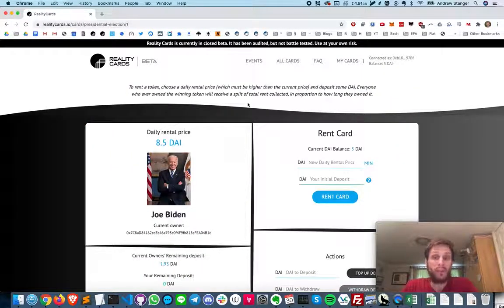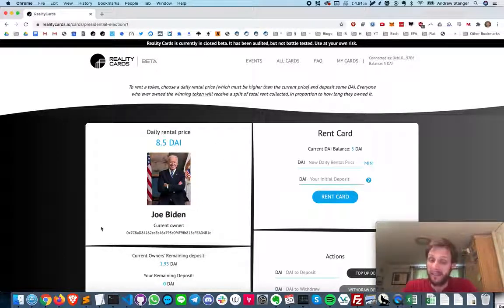Now, in order to rent a card, you need to specify two things. The first is the daily rental price in DAI, and the second is the deposit. The deposit is how much DAI you actually send to the contract, and your rent is gradually paid out of your deposit over time. If the card is already owned by someone else, it doesn't matter. You can take it off them immediately as long as you set a new daily rental price of at least 10% above what the current owner is paying.